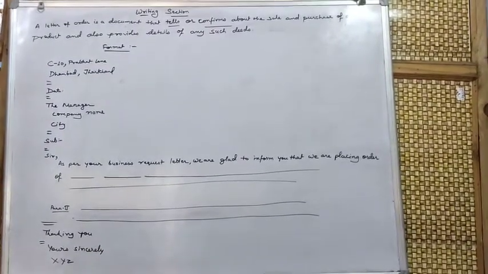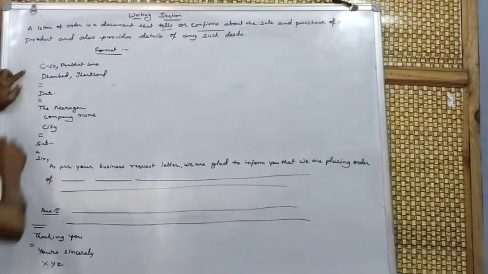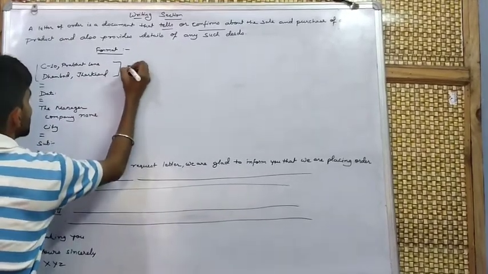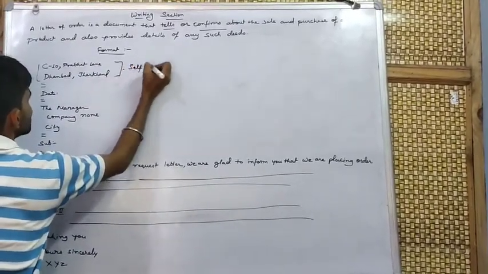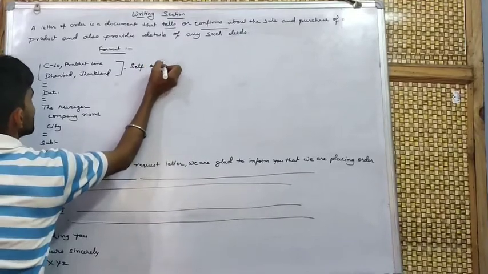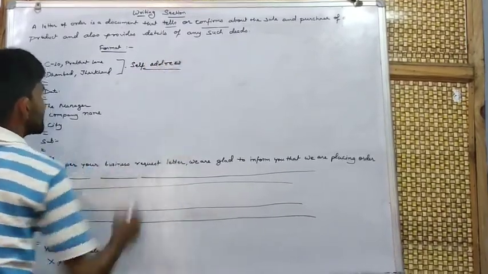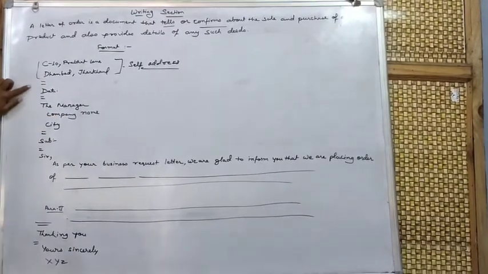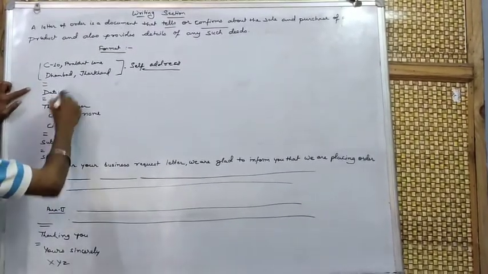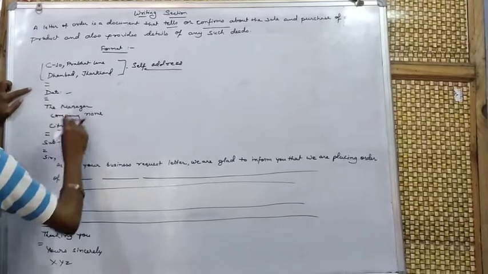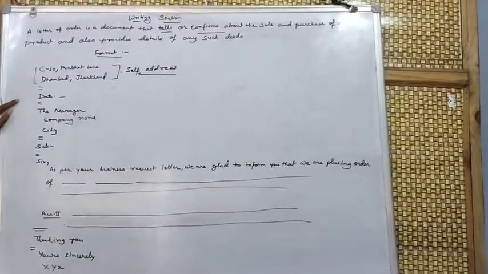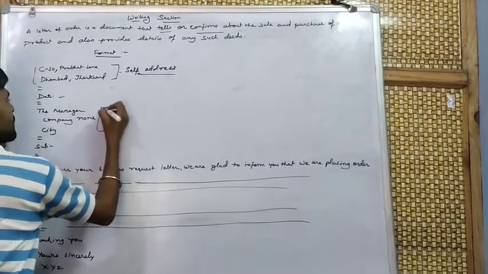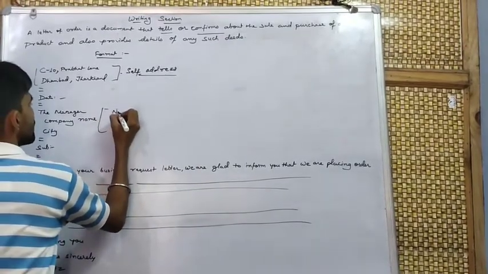Here I have written a format to make you understand how you have to write a letter of order, meaning order placing. The first thing you have to do is write your address, your own address. This self address can be in 2 lines or 3 lines. After that, leave 1 line and write the date, that particular date when you are writing this letter.